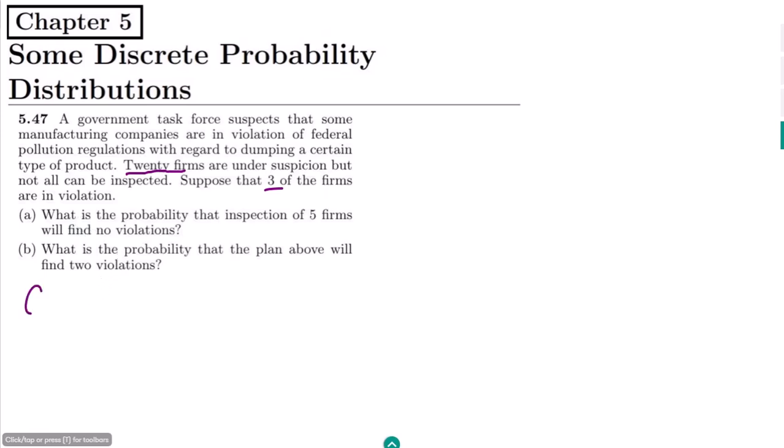Okay, so in the given data, let me write here the capital N equal to 20, and out of these 20, 3 are suspected. Let me represent it with this. What is the probability that inspection of 5 firms will find no violations, and B, what is the probability that the plan above will find 2 violations?